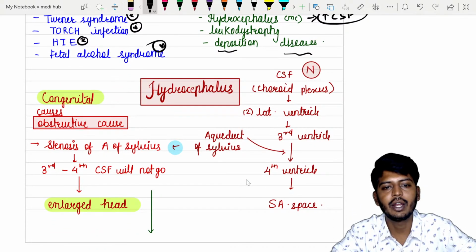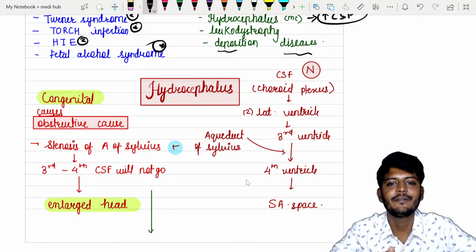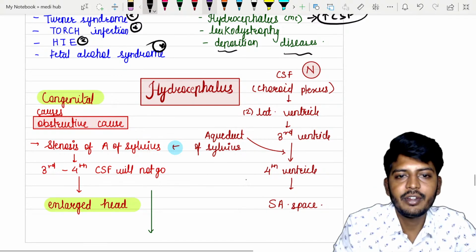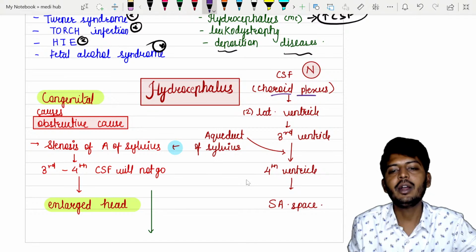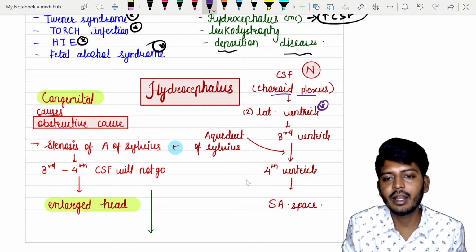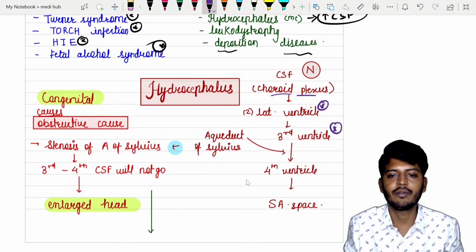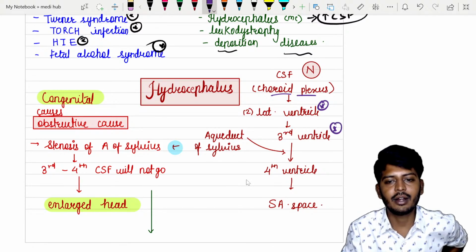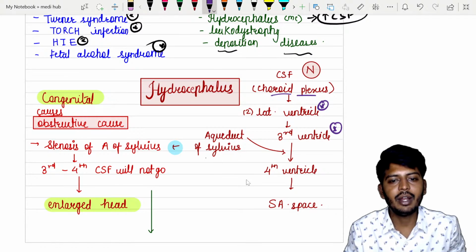When we are talking about hydrocephalus, first let's start with the CSF formation, meaning cerebrospinal fluid formation. Cerebrospinal fluid formation starts from the choroid plexus. From the choroid plexus, whatever cerebrospinal fluid is formed goes to the lateral ventricles of the brain and then to the third ventricle. Between the third and the fourth ventricle, we have the aqueduct of Sylvius.